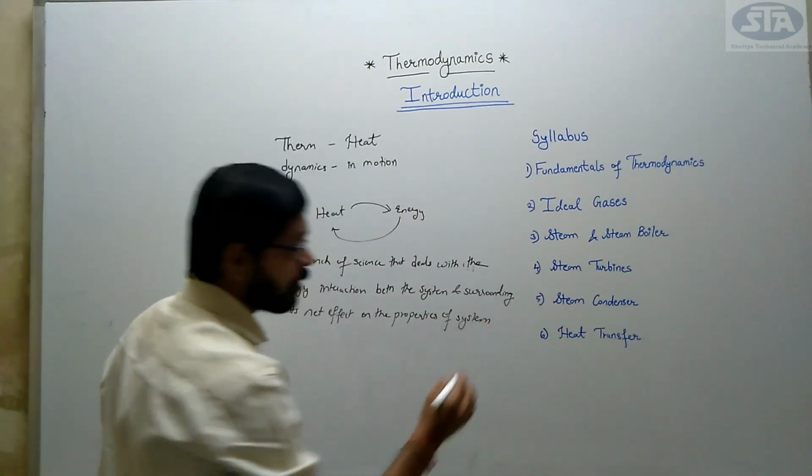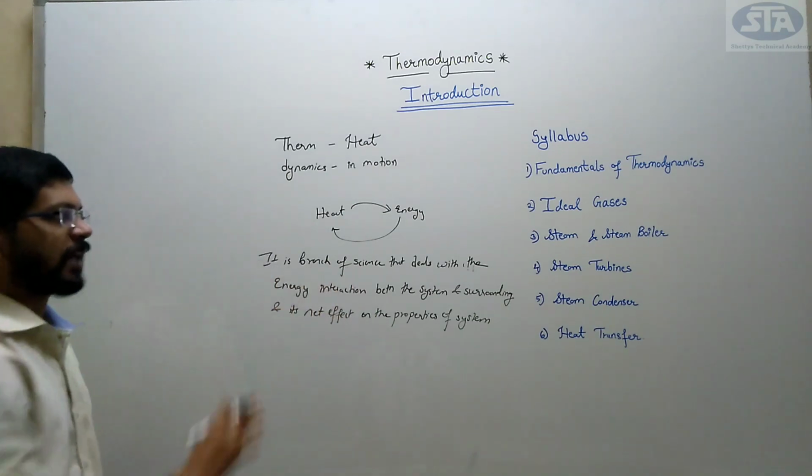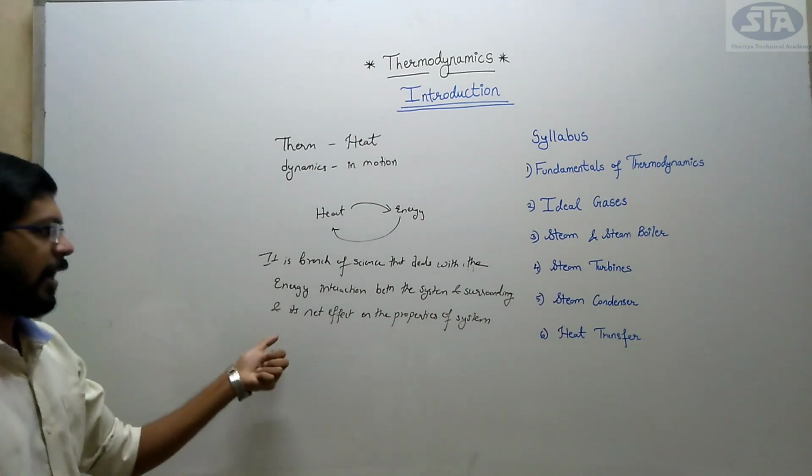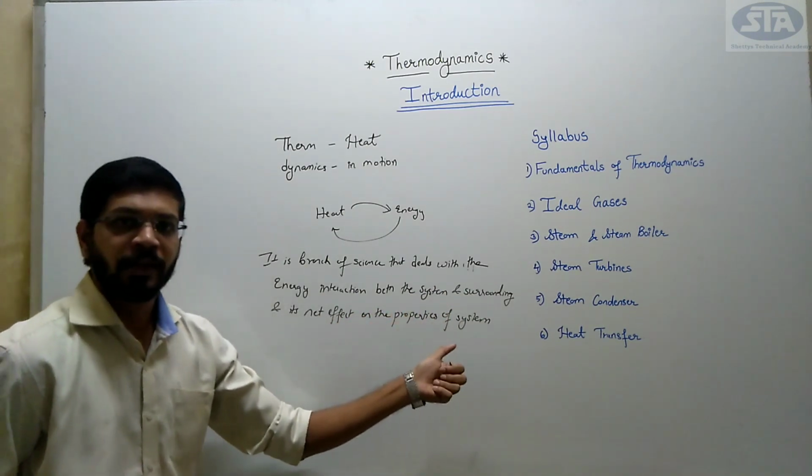Okay, it is a branch of science that deals with the energy interaction between the system and surrounding and its net effect on the properties of the system.